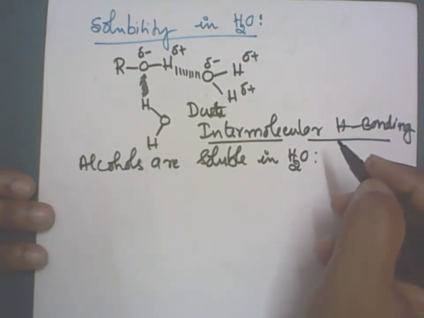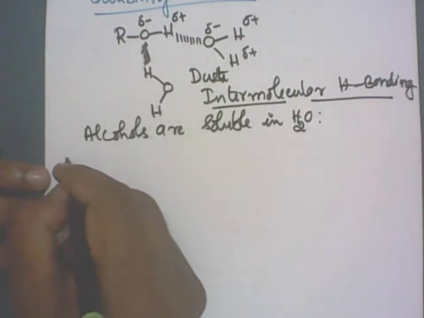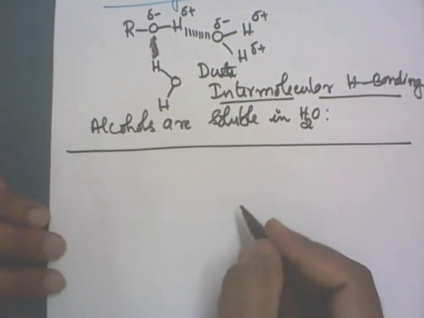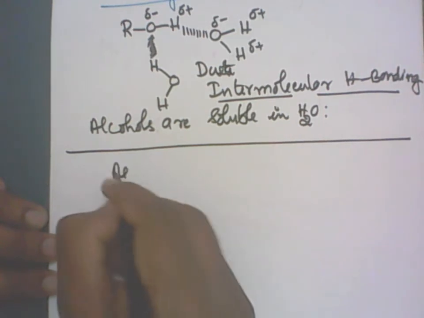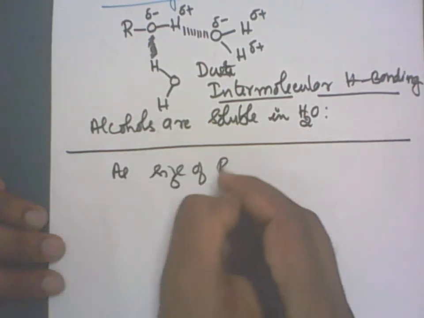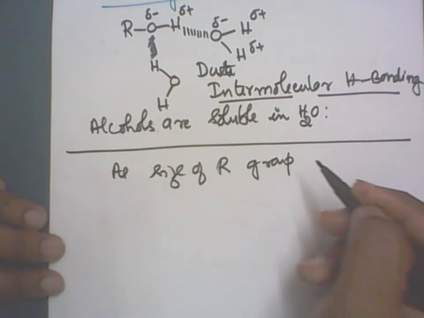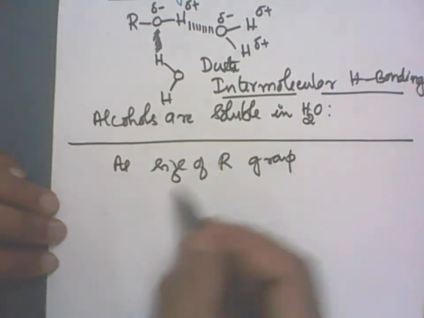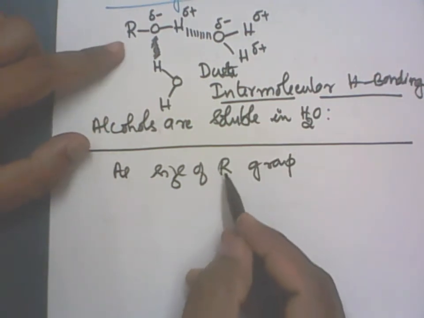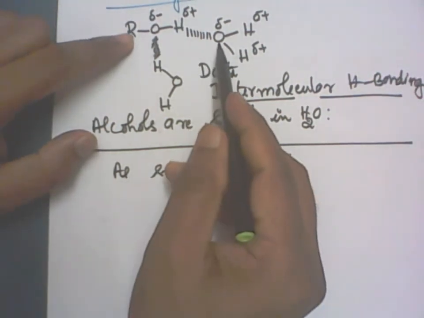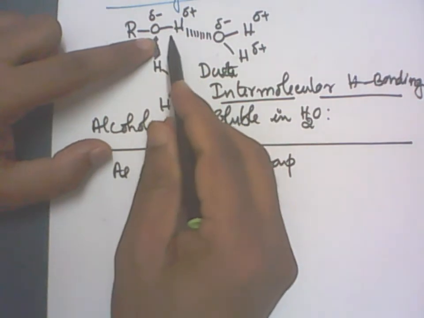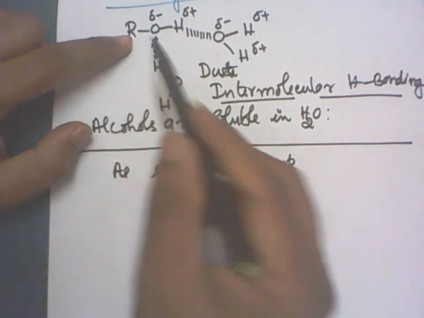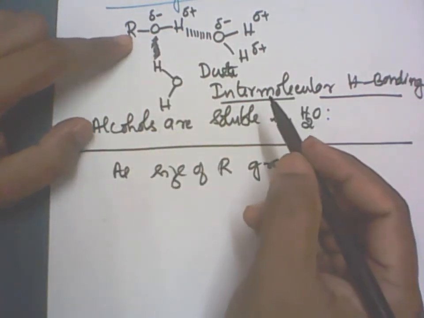Clear? Now, what will happen when the size of the alcohol goes on increasing? When the size of the R group increases, water molecule cannot come closer to the OH group. There will be a repulsion because the alkyl group is hydrophobic in nature.